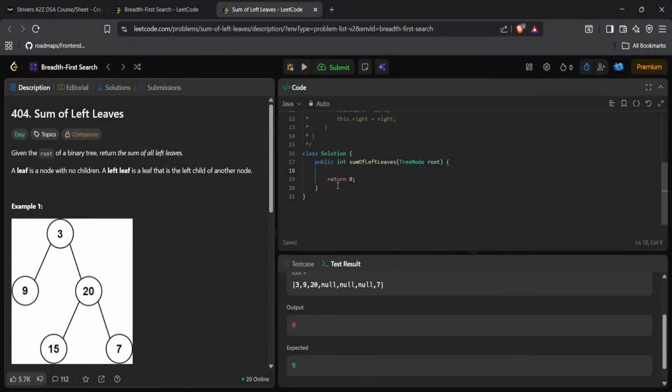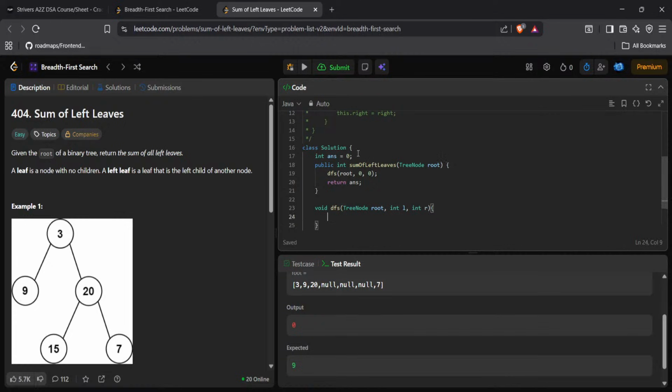I'm going to take ans equal to 0 here, and I'm going to return ans, and call DFS of root comma 0 comma 0, because the root node is neither a right node nor a left node, so we make it 0. Then void DFS, TreeNode root comma int L, I'll take L because there is already a variable called left and right.